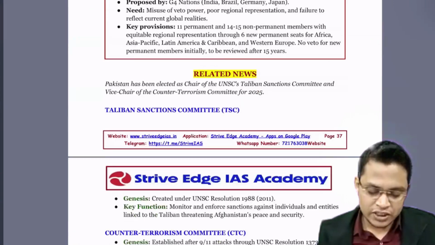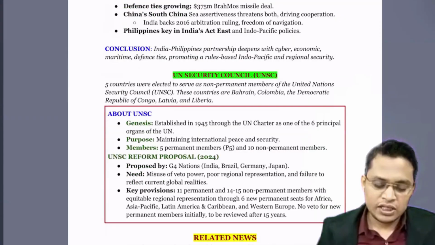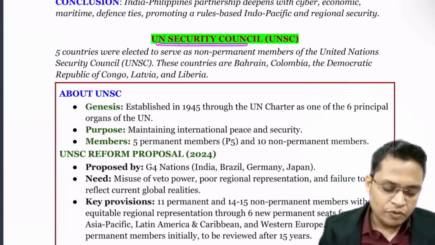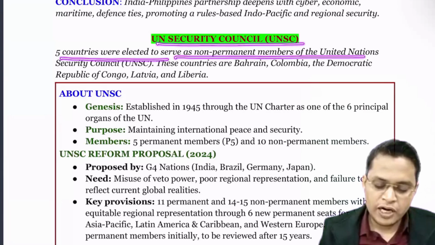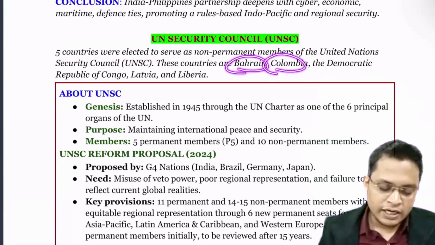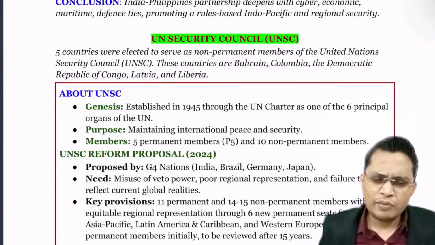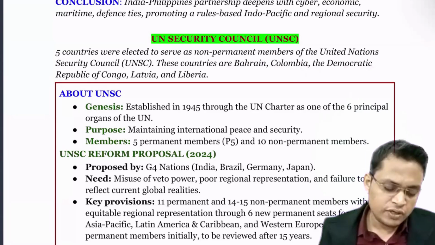Okay, so that is the strategy we should follow, and India is also following it. Next is the UN Security Council. Five countries were elected to serve as non-permanent members of the United Nations Security Council: Bahrain, Colombia, Democratic Republic of Congo, Latvia, and Liberia. No need to remember their names, but here is what is very important.